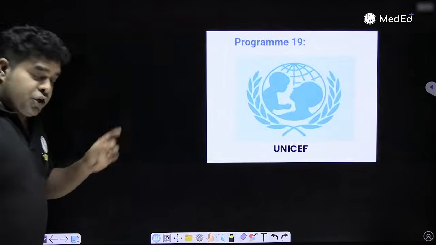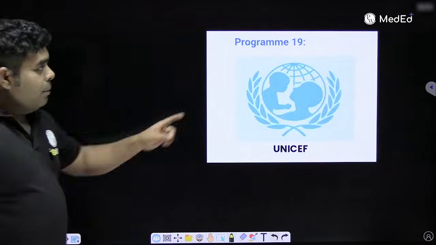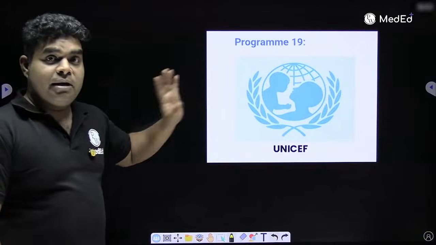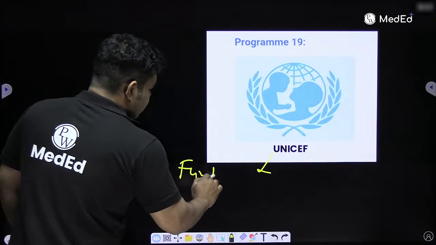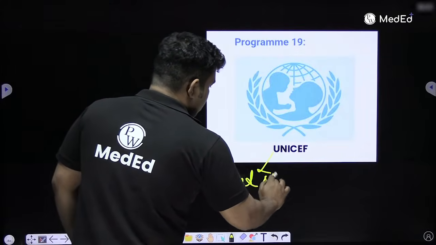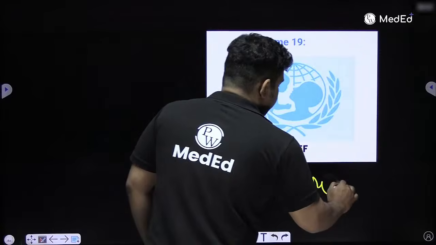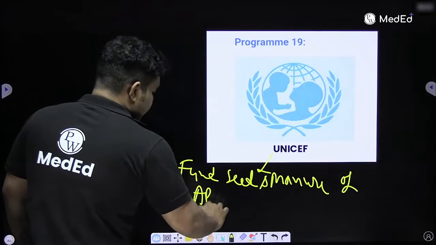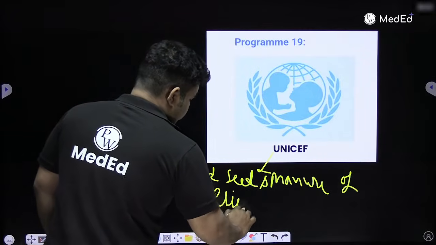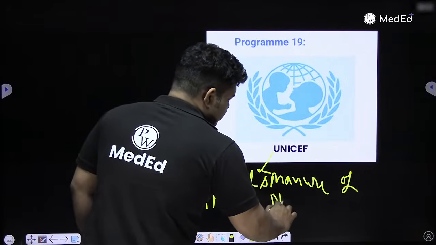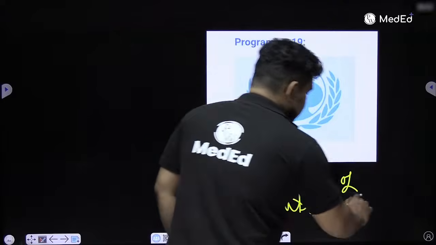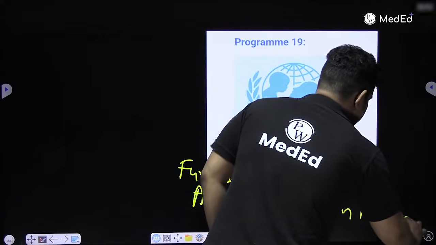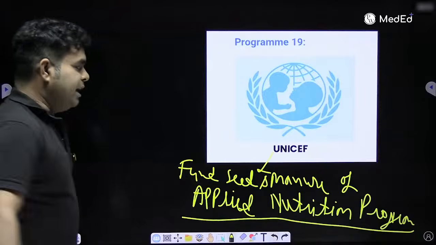Black color was for Lakshya, white is for BFHI. Blue is for UNICEF. Again, you can see mother child here. And remember, UNICEF is the program which funds seed and manure of the applied nutrition program. This question came in the NEET exam 2022. People think nutrition should be dealt with by the Food and Agricultural Organization, but no, it is UNICEF who gives seed and manure for the applied nutrition program.